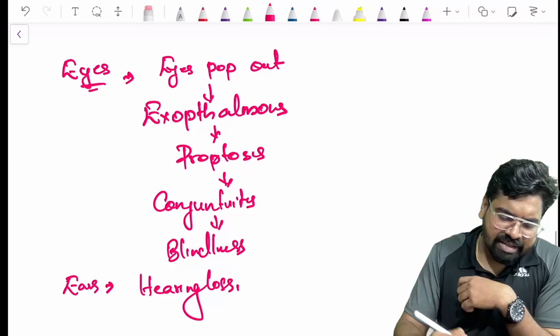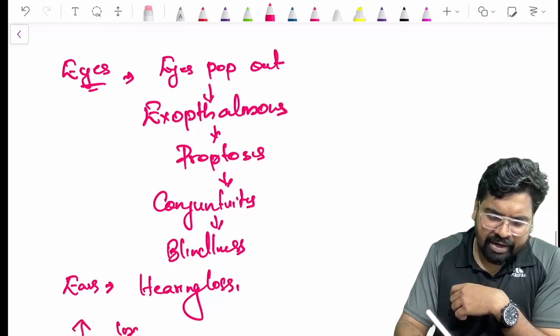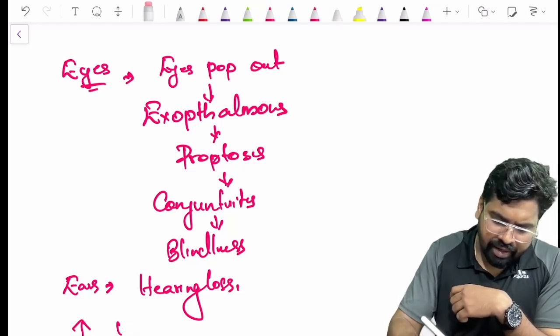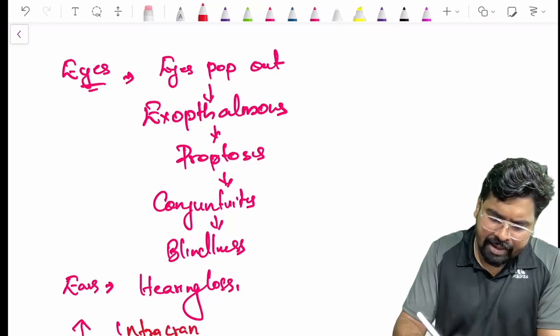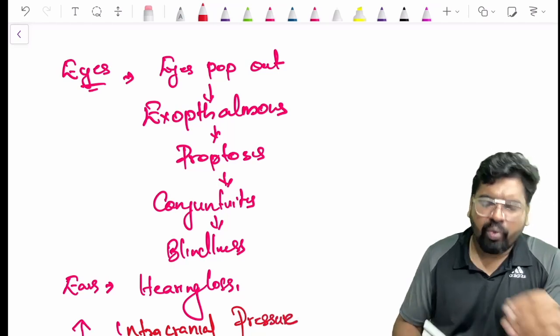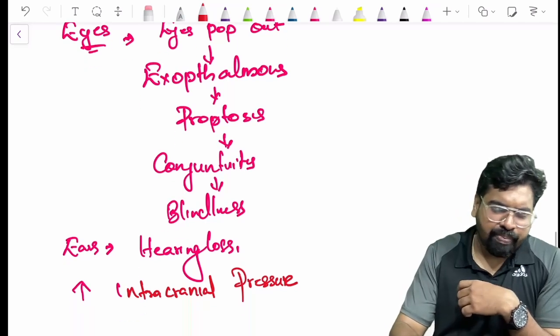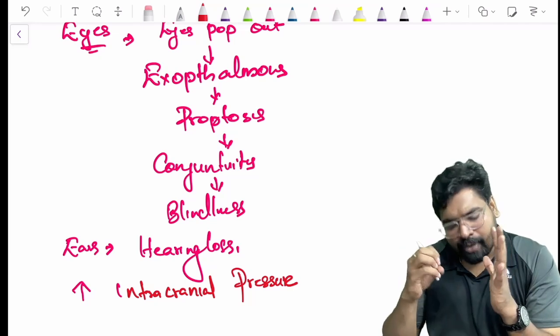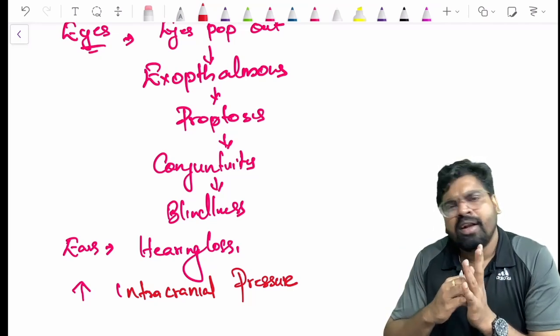There will be increased intracranial pressure, because the brain is developing, and there's no space for this brain to sit inside the cranium. The brain will push onto the skull.